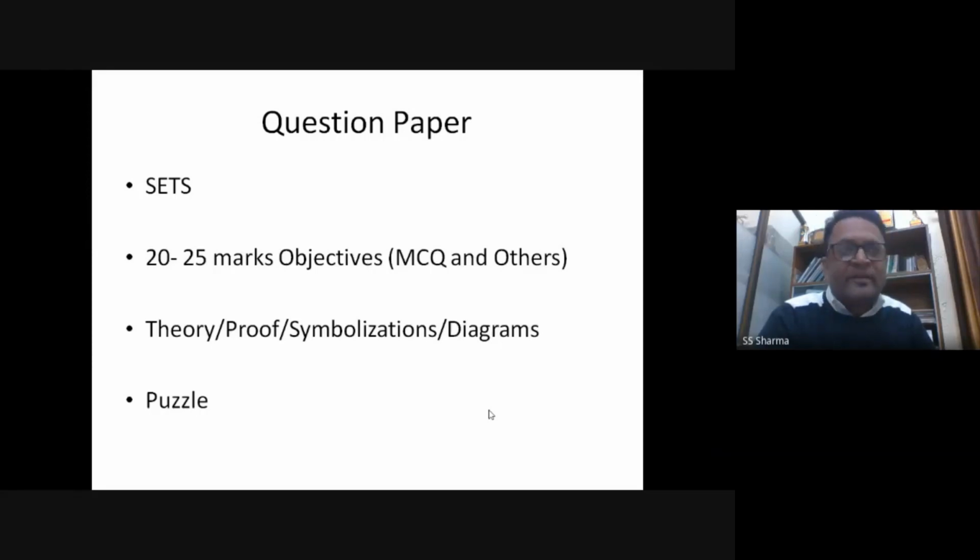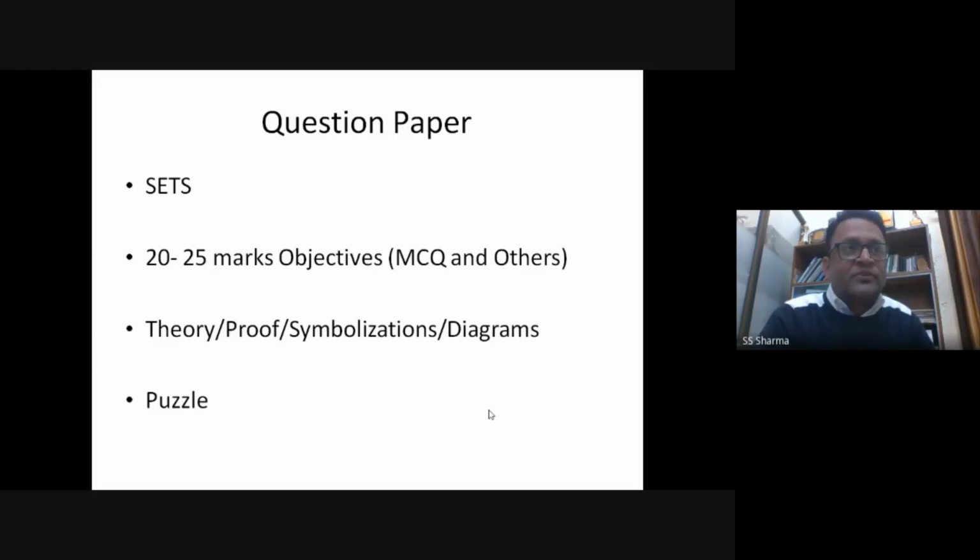Fill up can be there and so on. MCQs will be also there. Now this is not going to be 20 or 25, this will be going to be 40 or 50. That means that there will be half marks objectives, right? So you will be having a lot of questions to solve, and the questions will be jumbled up as well. That means that even if you have the same set, still the questions will be jumbled up.